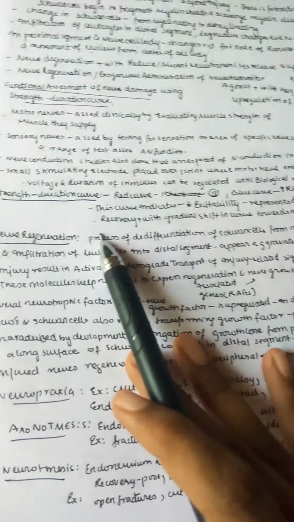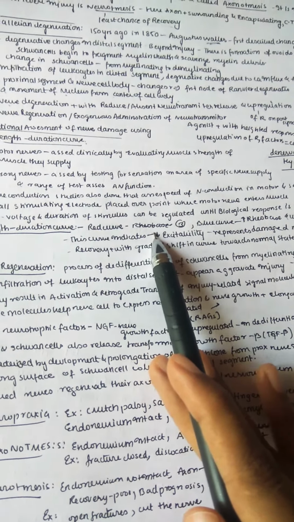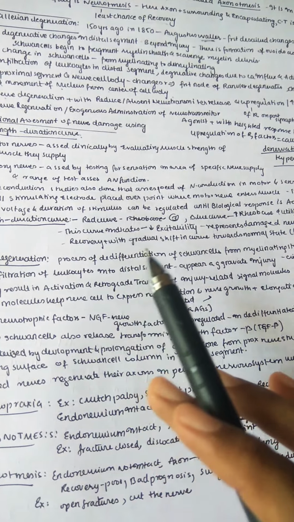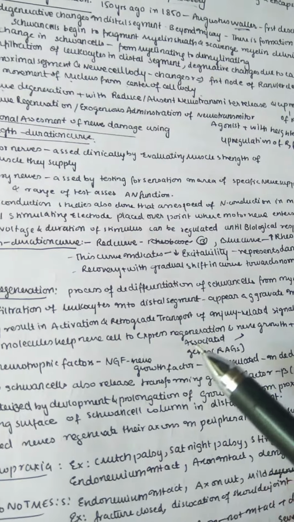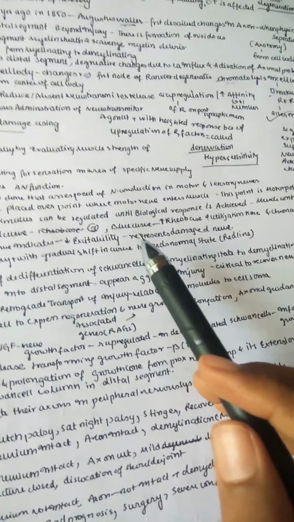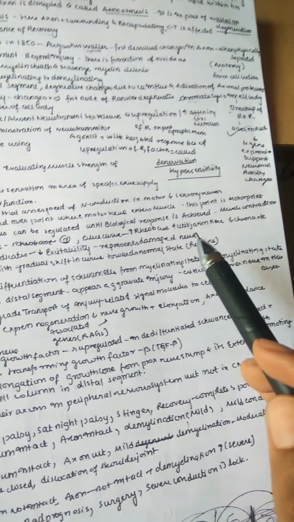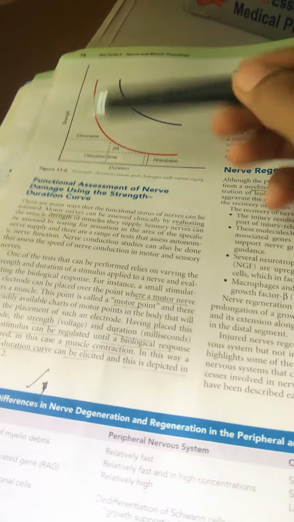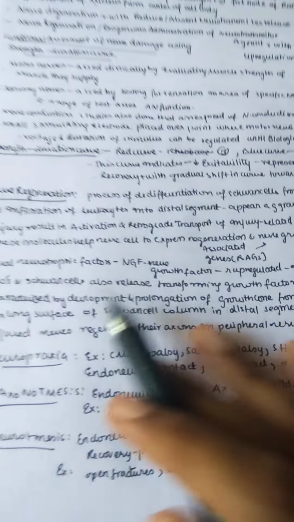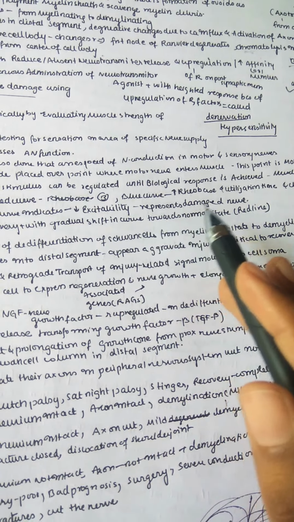In the strength duration curve, the red curve gives the rheobase, utilization time and chronaxie. In the blue curve, you can see there is an increase in rheobase, utilization time, and also chronaxie. So the blue curve has higher levels compared with the red curve. This curve indicates low excitability, which represents the damaged nerve.